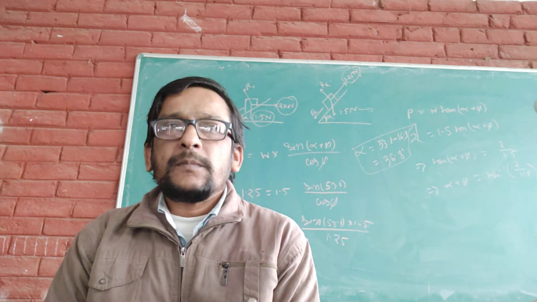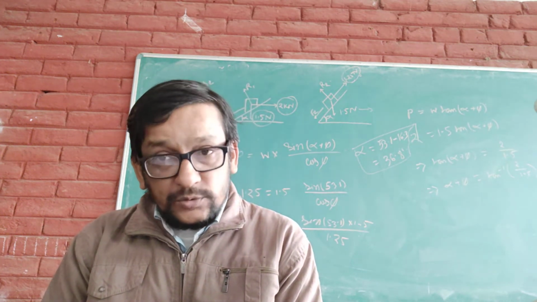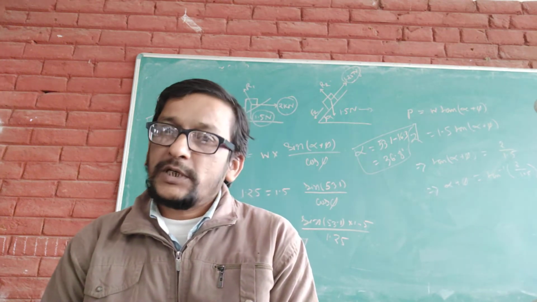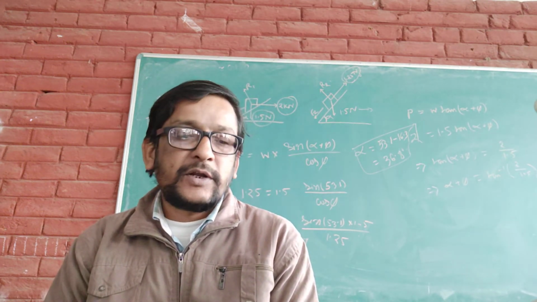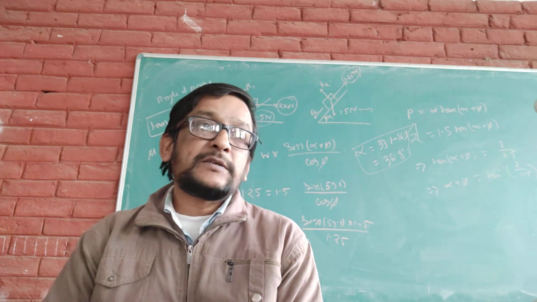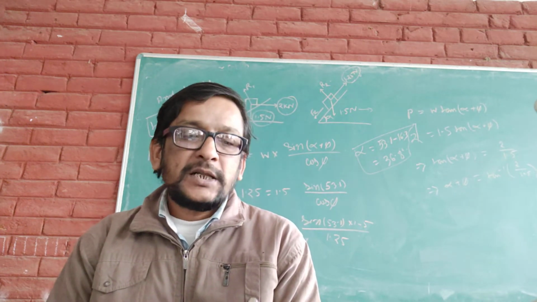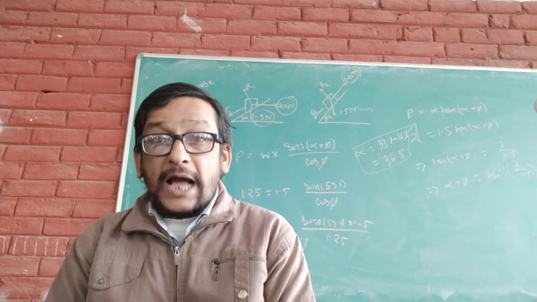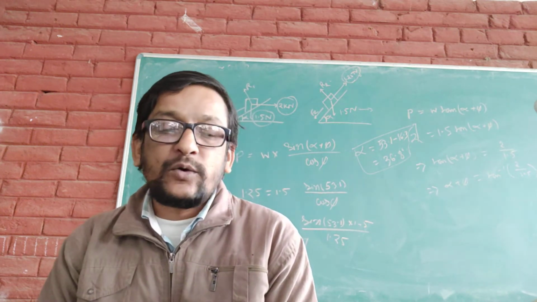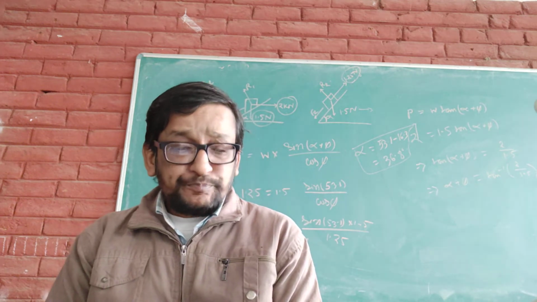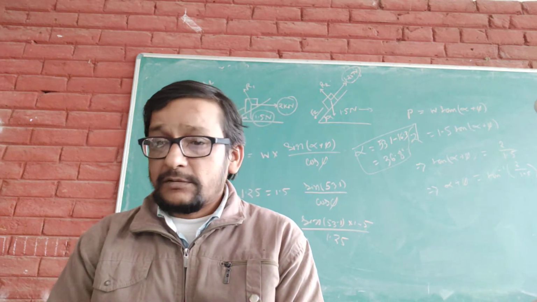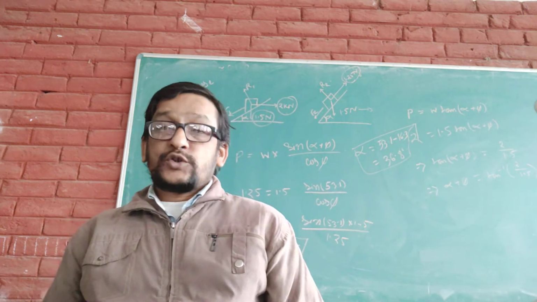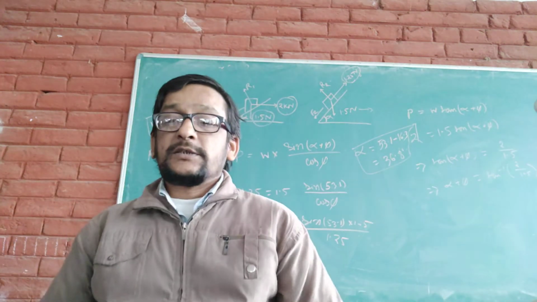Now, there are so many characteristics of stone for which it is chosen as a civil building construction material. First, the strength of a stone. The stone should be able to resist a very high load, so strength is an important thing if we are using stone for any construction.